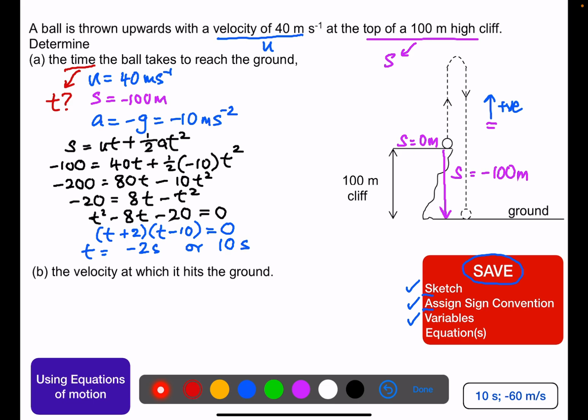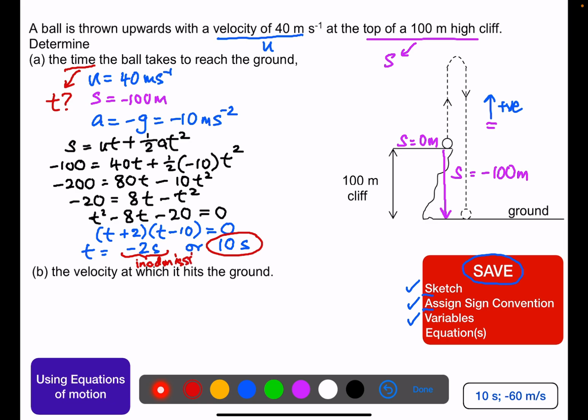Now since time is forward from 0 seconds onwards, this t equals minus 2 seconds is what we say is inadmissible, not allowed. And therefore the answer we'll have for this part A will be 10 seconds, since minus 2 seconds is inadmissible.